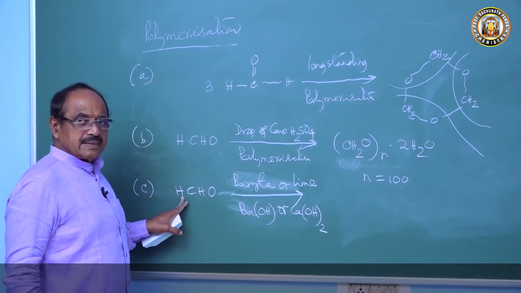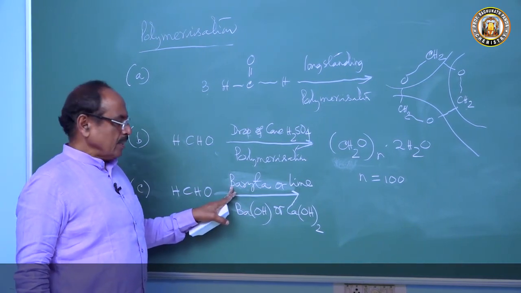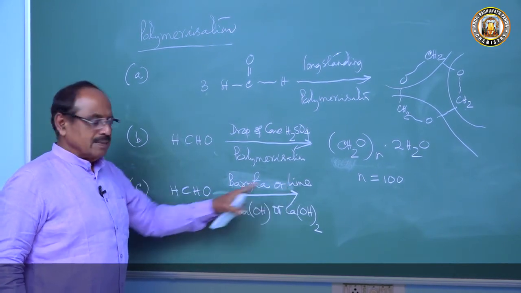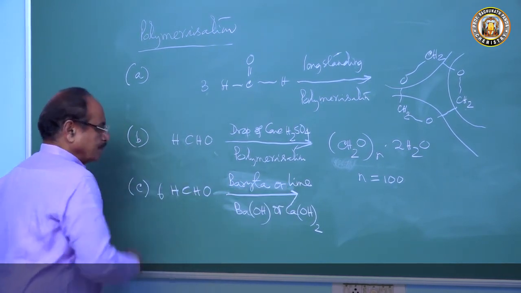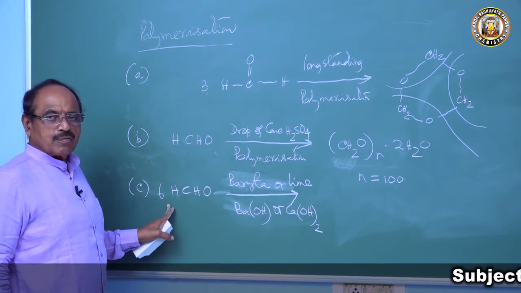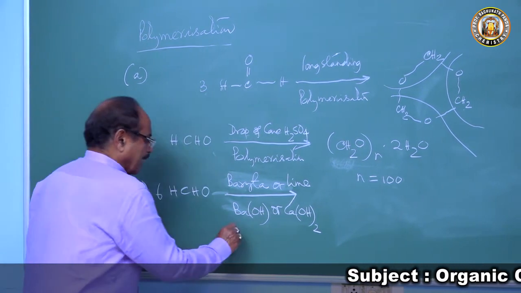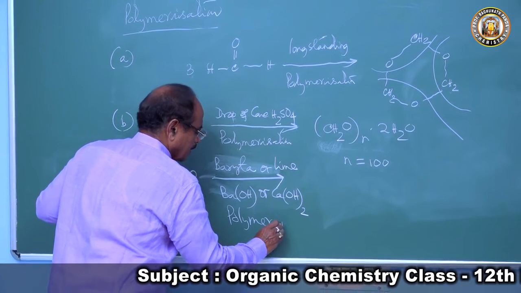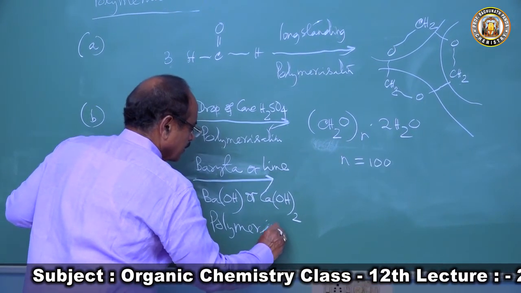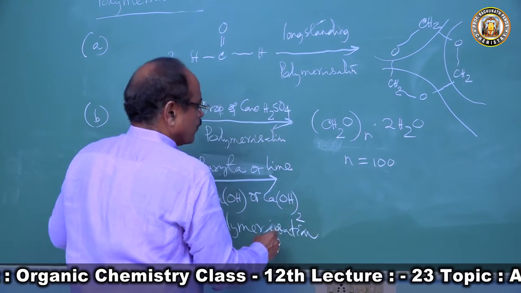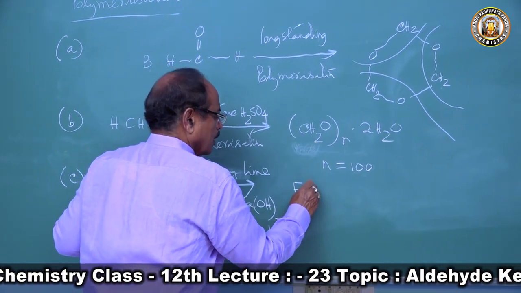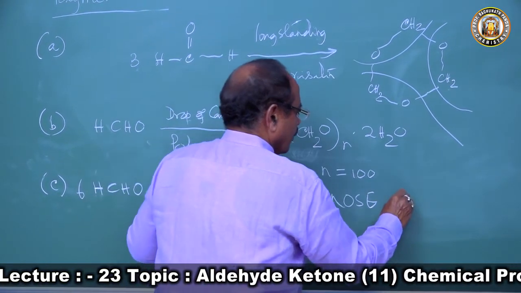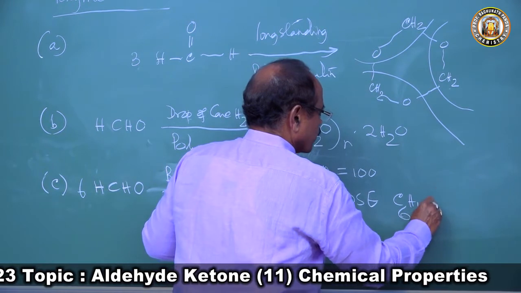When formaldehyde is treated with baryta, that is barium hydroxide, or lime, calcium hydroxide, then 6 molecules of formaldehyde undergo polymerization to produce a sugar called formose, which has molecular formula C6H12O6.